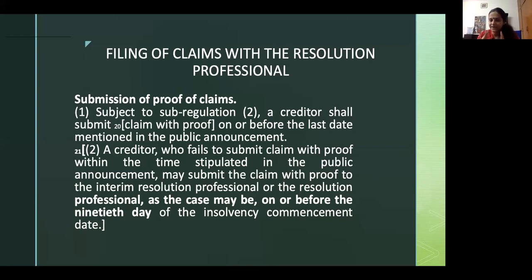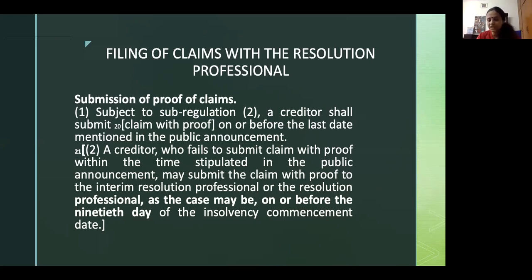His role is limited to verification and collation of claims. Sometimes in practice, I do feel the difference gets blurred, because verification and collation of claims will mean that he has to authenticate a part of the claims and leave out some of the bits. But in Swiss Ribbons, the Supreme Court has said that there's a stark distinction between the RP and the liquidator who gets appointed during liquidation. The liquidator has quasi-judicial powers to admit or reject a claim, and authoritatively recognize the merits of a claim. The RP just verifies and collates the claim.